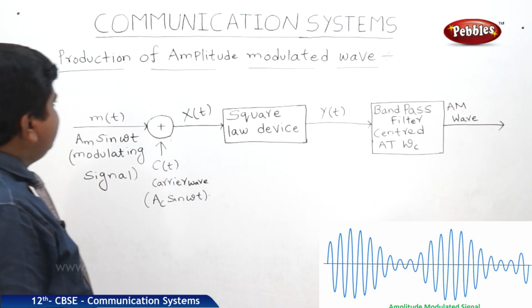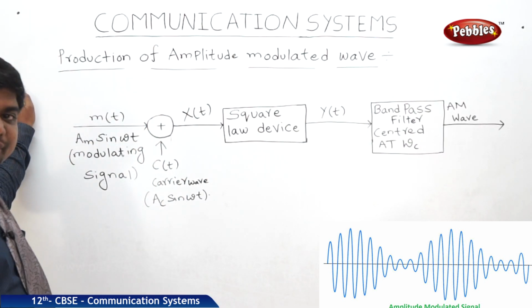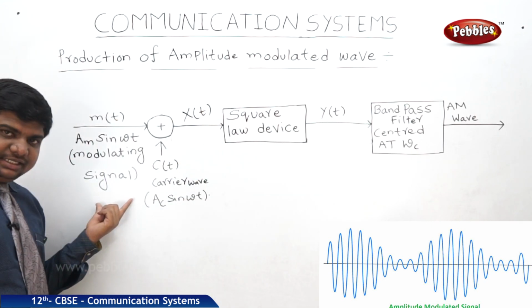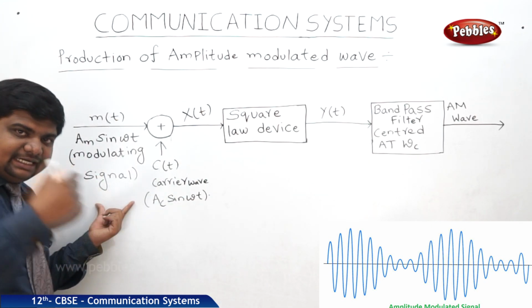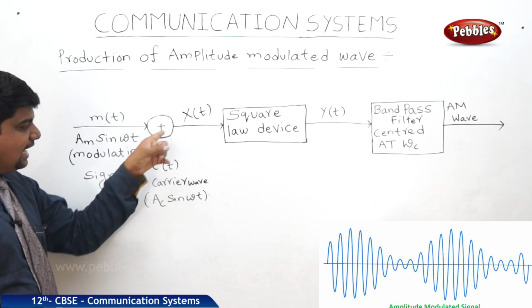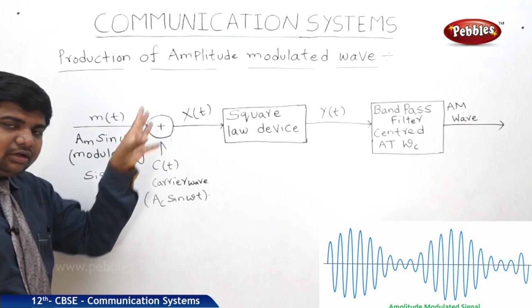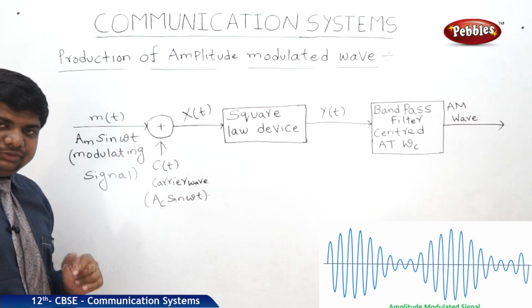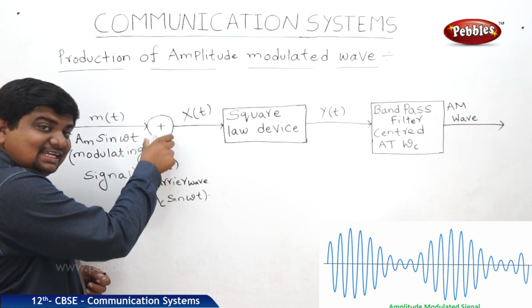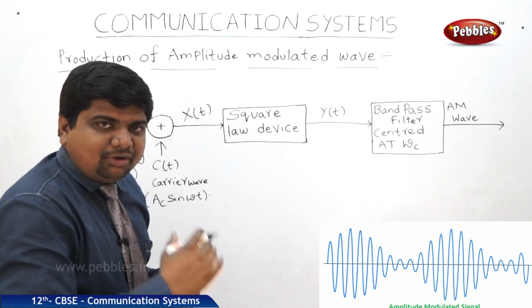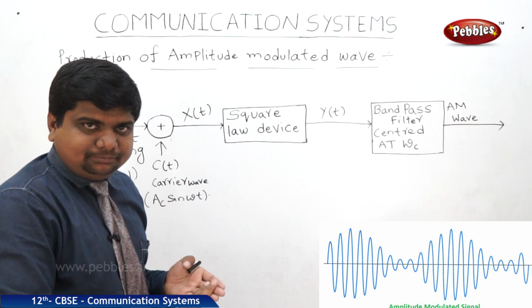Now we will see how to produce an amplitude modulated wave. See here, the signal which is to be modulated is added to the carrier wave, that means the original wave, which has the largest amplitude. The plus symbol indicates the addition. Suppose 100 signals are there and I want to modulate one particular signal.